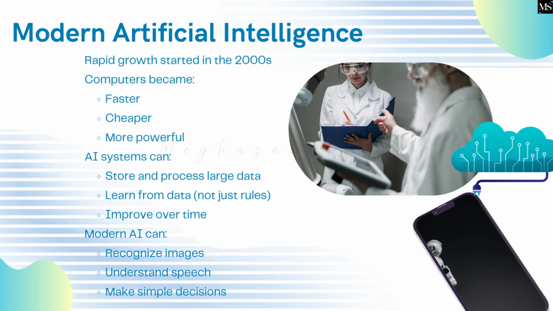Modern artificial intelligence. Rapid growth started in the 2000s. Computers became faster, cheaper, and more powerful. AI systems can store and process large data, learn from data, not just rules, and improve over time. Modern AI can recognize images, understand speech, and make simple decisions.